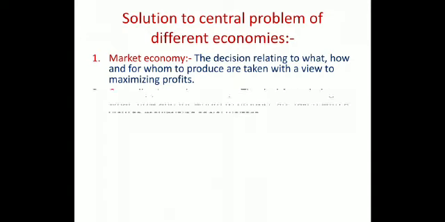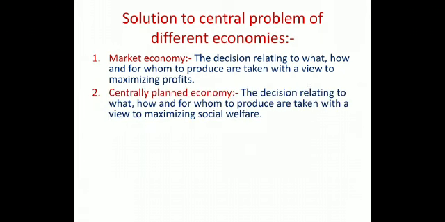Second one is centrally planned economy. Centrally planned economy means here is the public sector economy. The decisions relating to what, how and for whom to produce are taken with a view to maximize social welfare. Means here the welfare of society is the main concern. So what, how and for whom to produce totally depends upon social welfare.